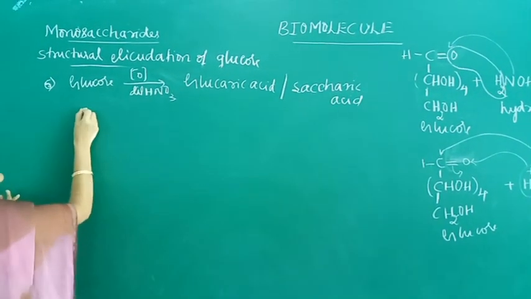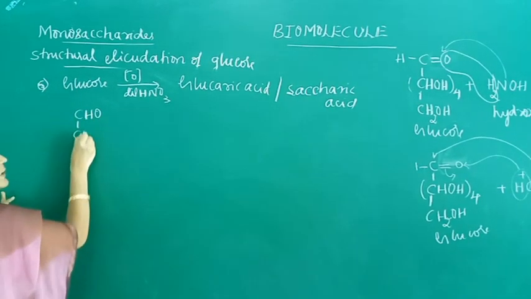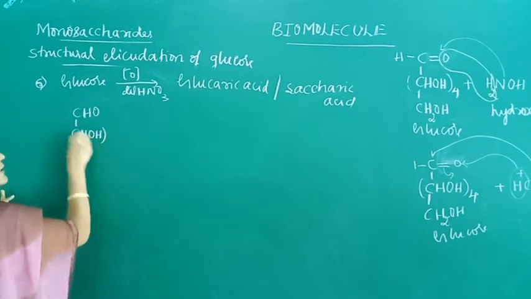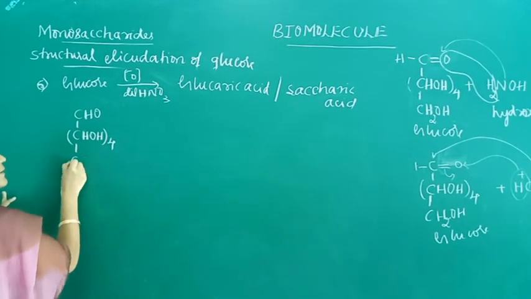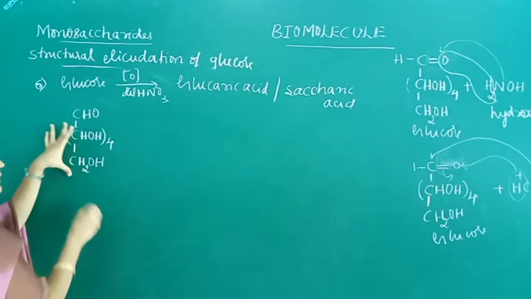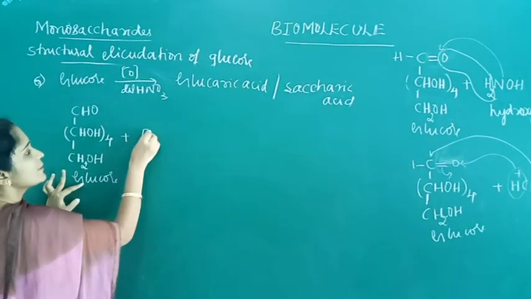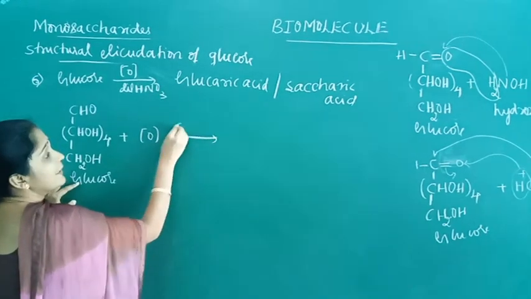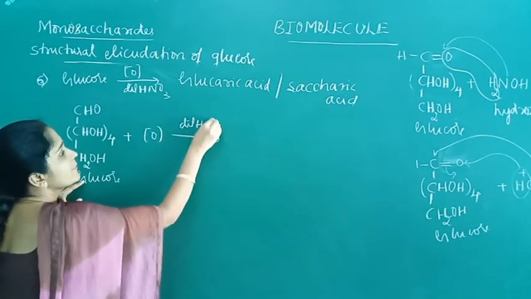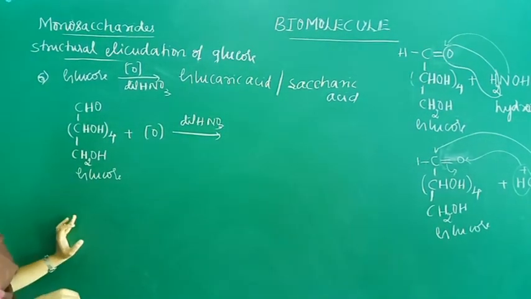The structure of glucose is CHO, one aldehydic functional group, 4 CHOH groups and 1 CH2OH. So this glucose on oxidation with dilute HNO3 gives glutaric acid or saccharic acid.